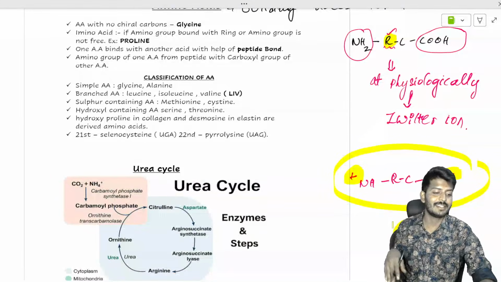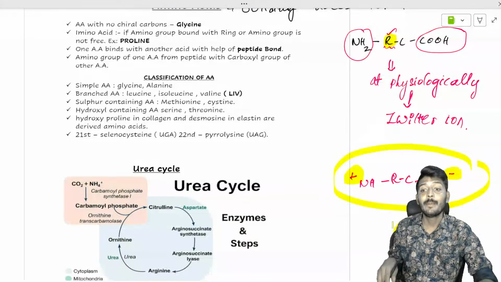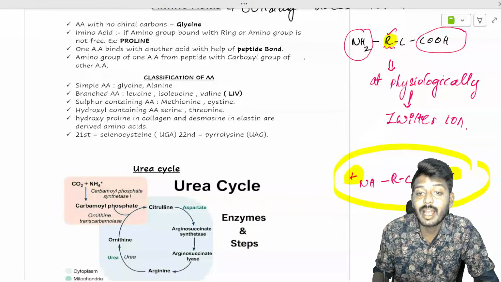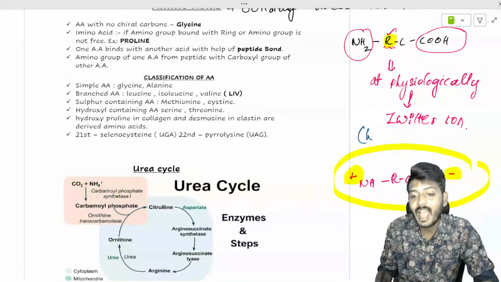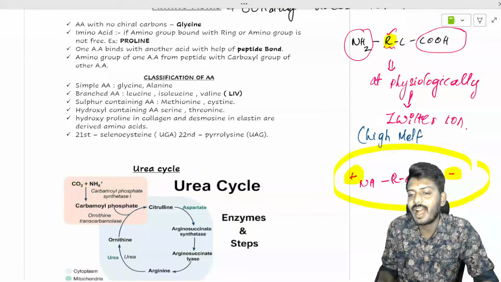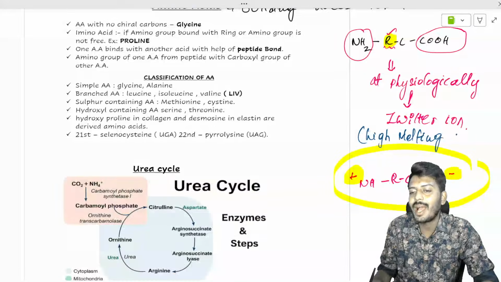That is why we call it a Zwitter ion. Because of this Zwitter ion, amino acids have a high melting point. An MCQ can come directly: why do amino acids have a high melting point?